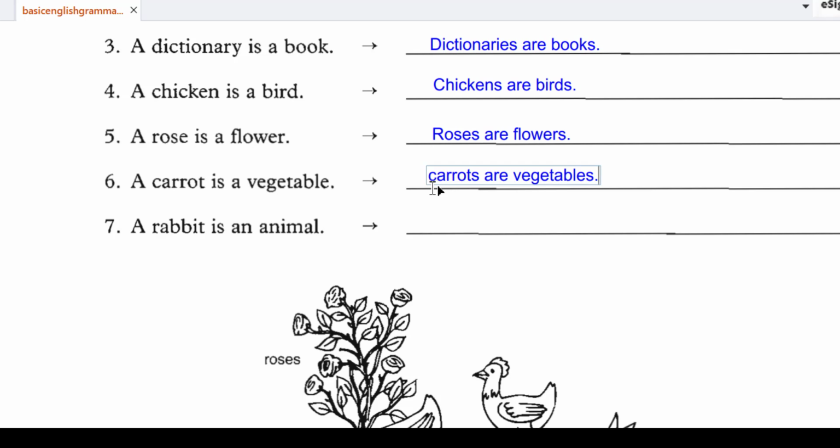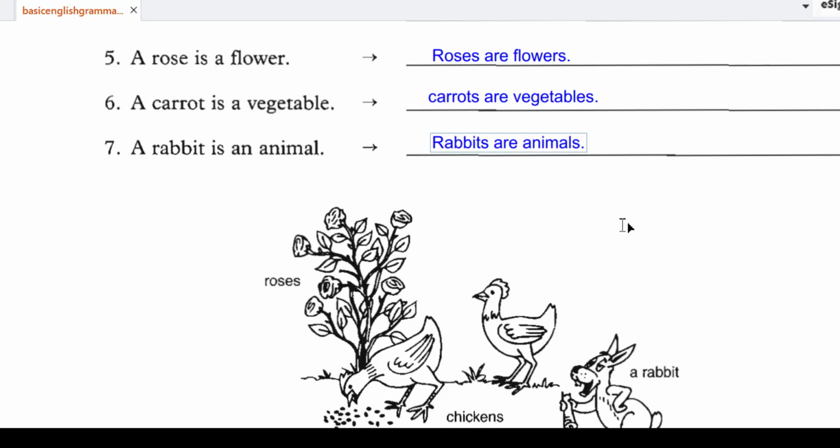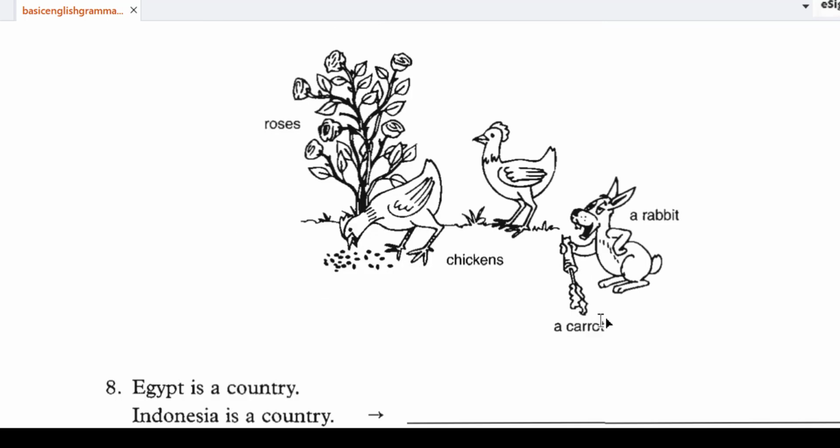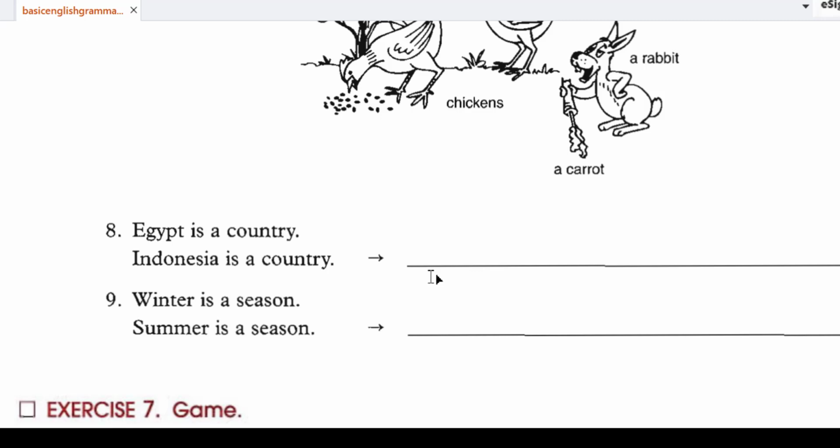A rabbit is an animal. Rabbits are animals, right? Okay, roses, chicken, a rabbit, a carrot. Egypt is a country. Okay, Indonesia is a country. Winter is a season. Summer is a season.